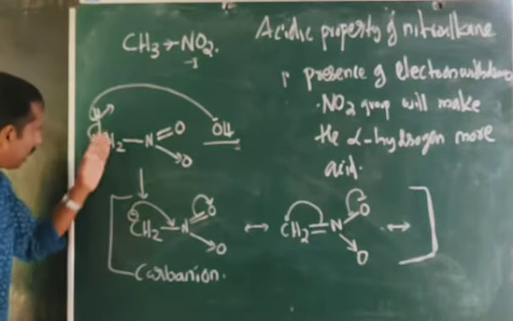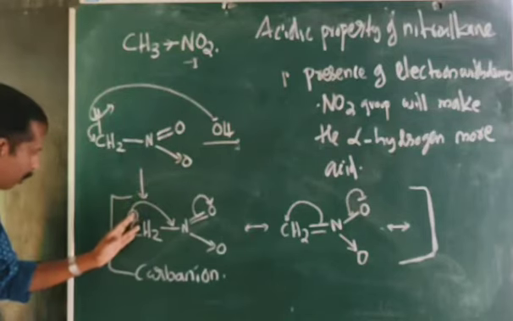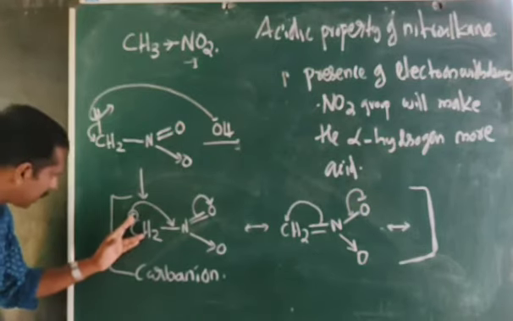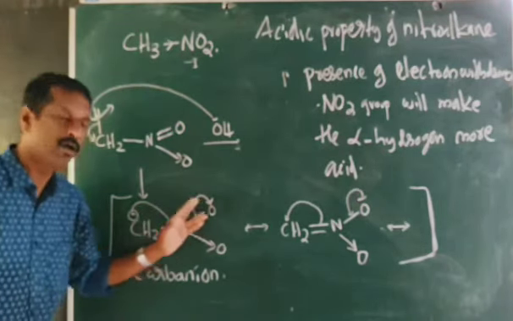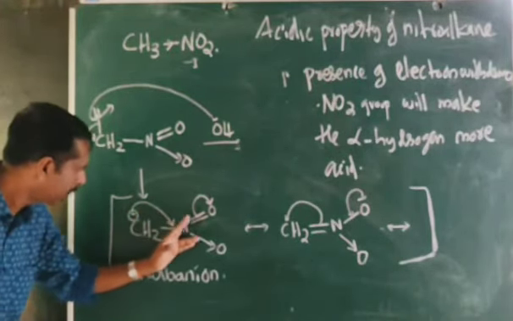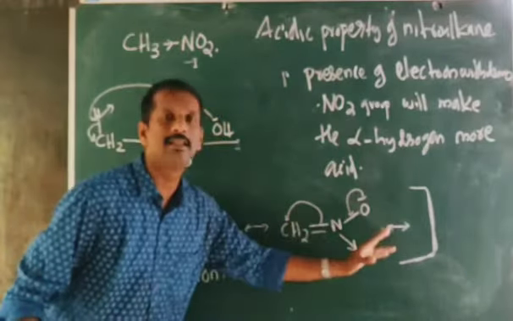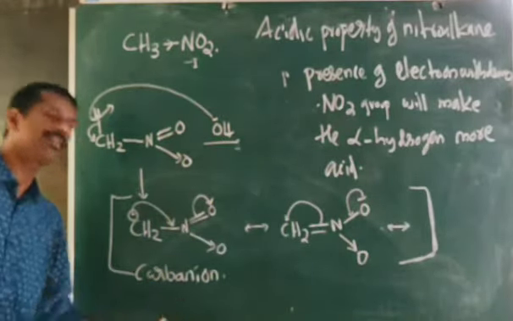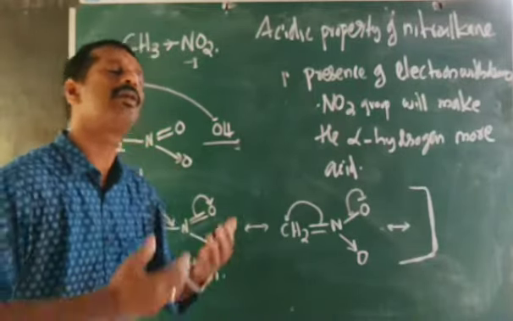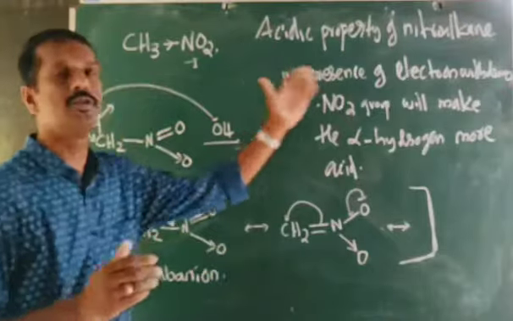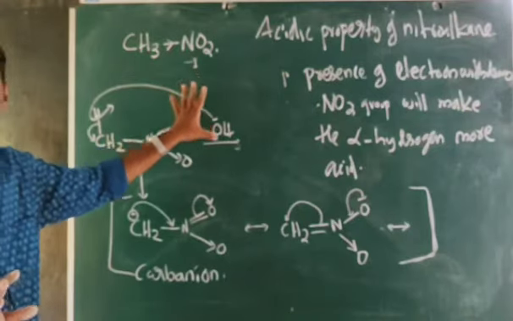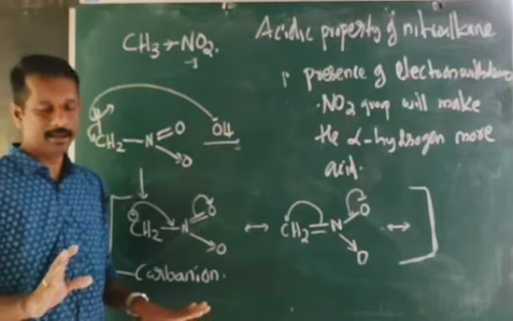Actually, after the removal of H plus, instead of concentrating the negative charge on this carbon, this negative charge will undergo resonance, or delocalization. This negative charge is coming to here, this is going here, and this will repeat. That means after the removal of the proton, the carbanion can be stabilized by itself, so it will simply allow the H plus to go. These are the two reasons why nitroalkanes are acidic in nature. Clear?